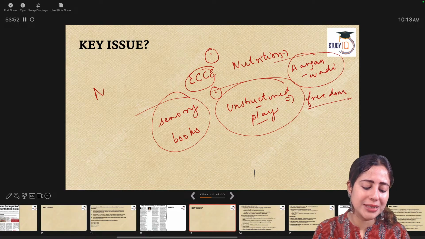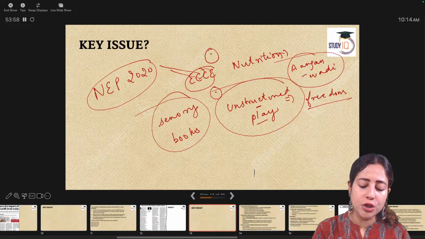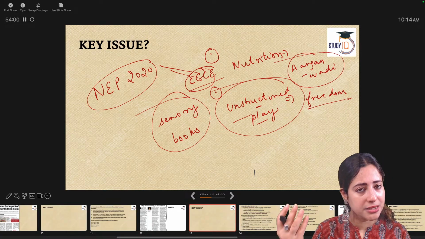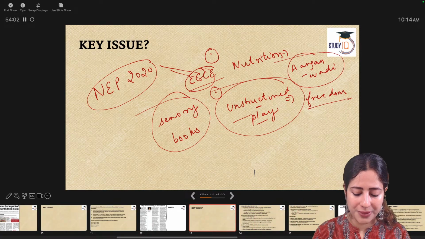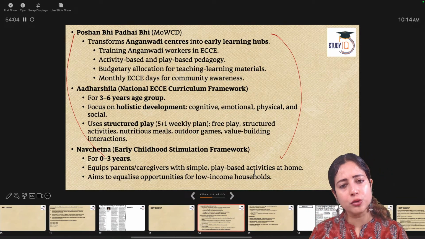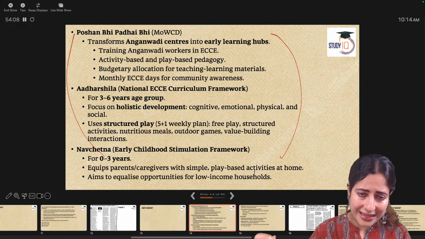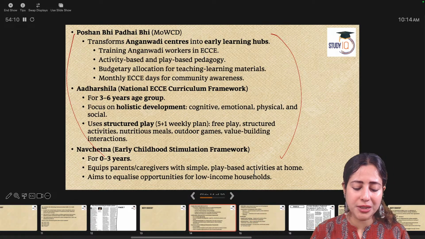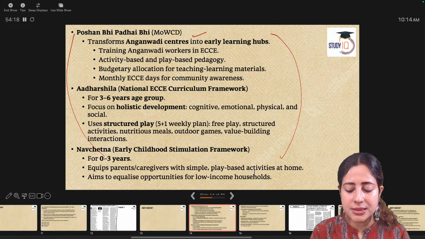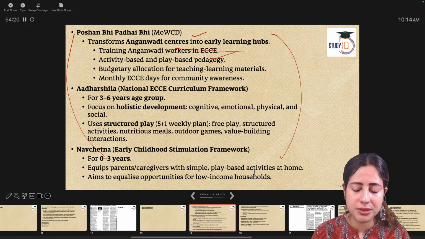Apart from vocational skills and vernacular languages, NEP 2020 should also make it mandatory for preschools to have ECCE, that is nutrition and unstructured play. Has the government done anything to promote the health and educational outcomes of young children? Well, yes. One program is Poshan Bhi Padhai Bhi. It is coming under the Ministry of Women and Child Development. It is about training Anganwadi workers.